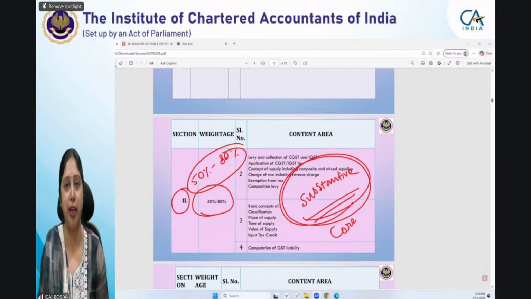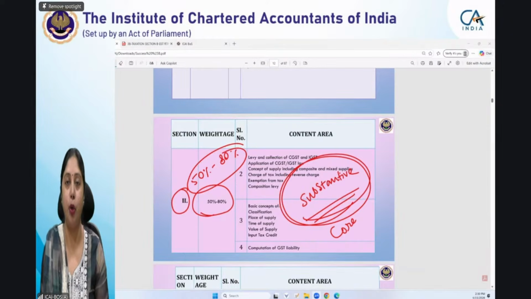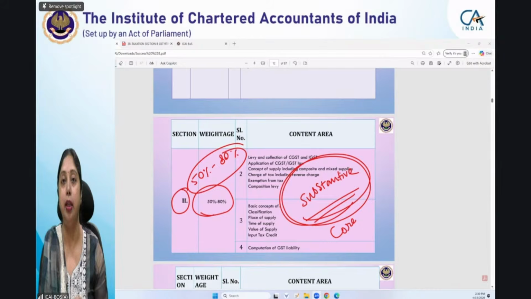In fact, at the final level also, it is not compulsory that you must write the section, that it carries marks. Our focus is on understanding the provision and applying it in the question paper or in the examination. We do not want you to keep focusing on sections, rules, notifications, circulars. No, we do not want that. Every student should get it clear that you need not remember or memorize sections, rules, notifications, circulars.